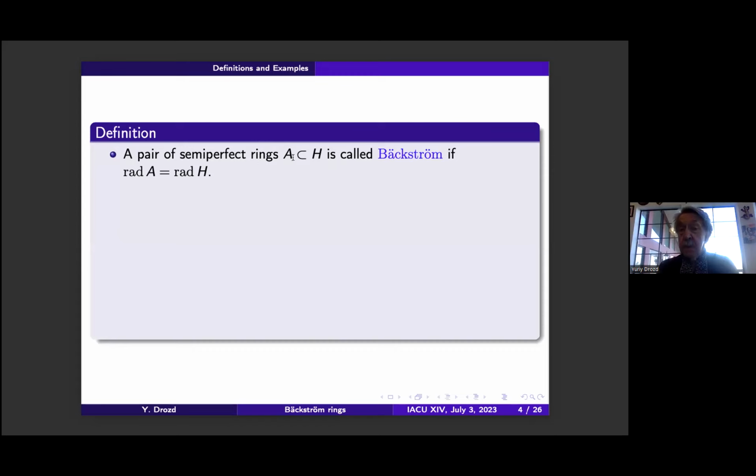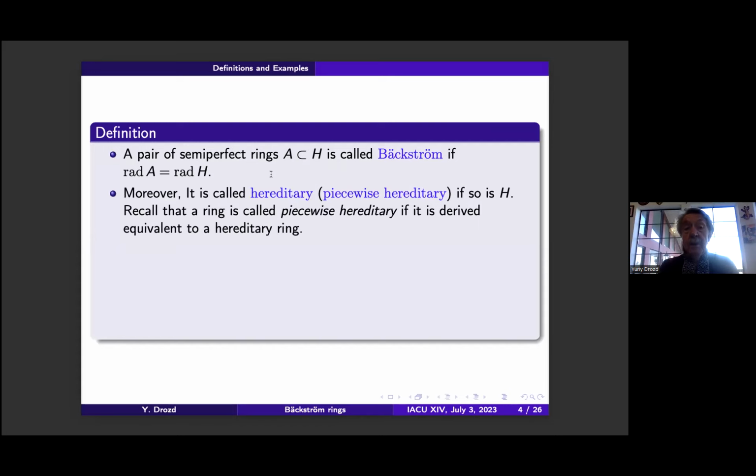Let A and H be a pair of semi-perfect rings. This pair is called Backström if these rings have common radicals. I recall that semi-perfect means that the quotient by radical is semi-simple and the idempotents can be lifted modulo radical. It was introduced by Bass. Moreover, this pair is called hereditary if the ring H is hereditary, and piecewise hereditary if H is piecewise hereditary. I recall that means that it is derived equivalent to a hereditary ring. It has a derived category equivalent to the derived category of a hereditary ring.